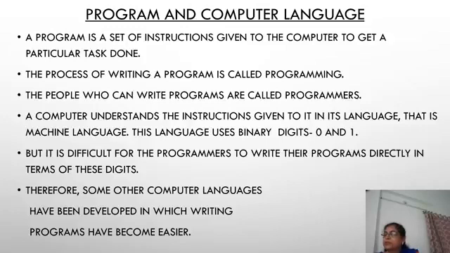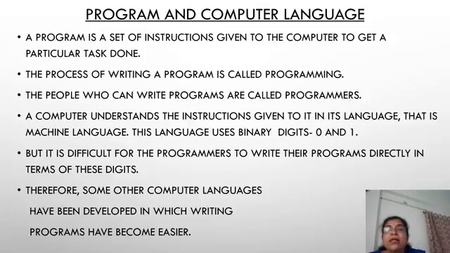Okay, now we have seen what is a program. The final stage of a program is the actual program when you are writing it in the proper sequence using some language. Whenever these programs are written, they should be understood by the computer. Then only the computer will give you the proper result. Now here, a program is a set of instructions given to the computer to get a particular task done. The process of writing a program is called programming. The people who can write programs are called programmers.